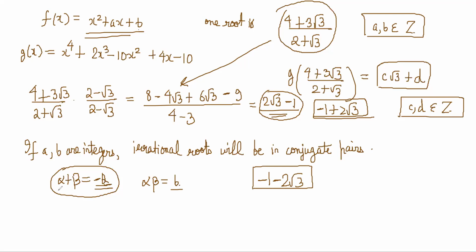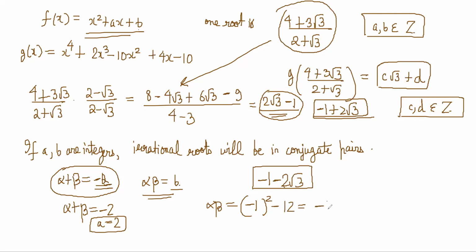So when you do the sum now, the sum of the two roots becomes -2, so a is equal to 2. The product of the two roots is (-1) whole square minus 12, so 1 minus 12 is minus 11. So b is equal to -11, right? Correct.